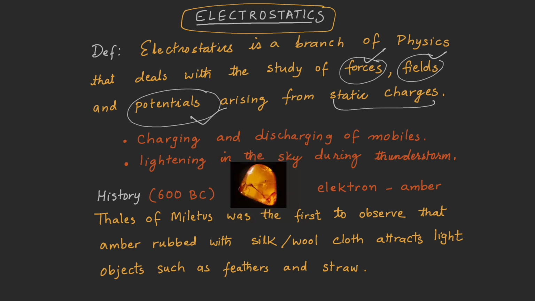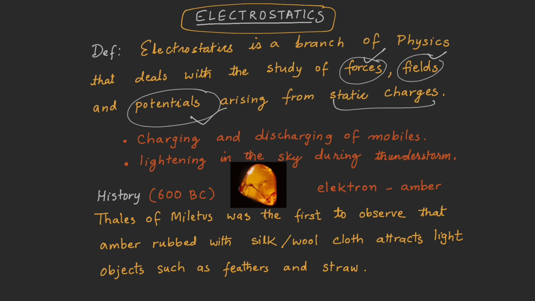Amber is made up of sticky liquid coming out of trees. When this sticky liquid dries up and goes under a huge compression process under the earth, in millions of years it turns into a very hard and shiny stone. That is amber, which you can see on the screen.